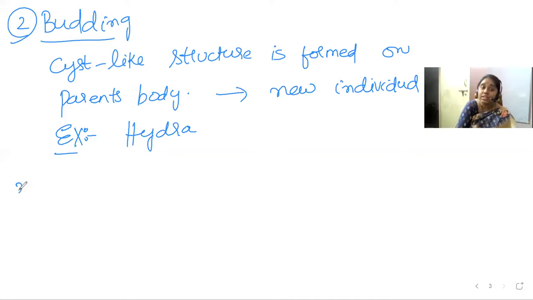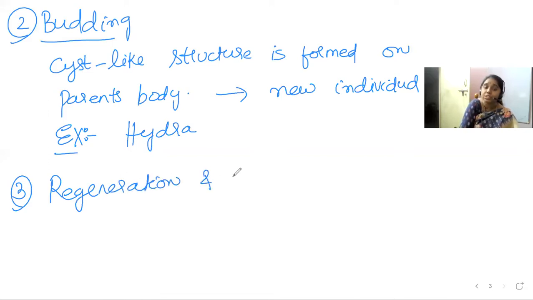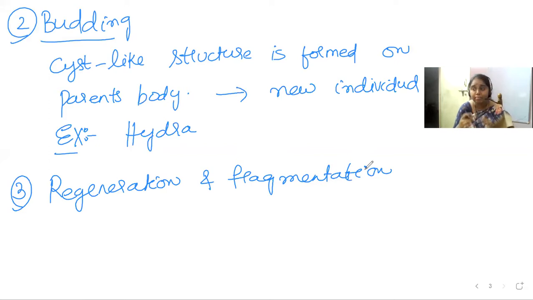The next one is regeneration and fragmentation. This is the third method of asexual reproduction. Regeneration is not fragmentation. It is the process of growing back a lost organ. If any body part is lost, the organism regenerates from the lost body part. That is called regeneration.